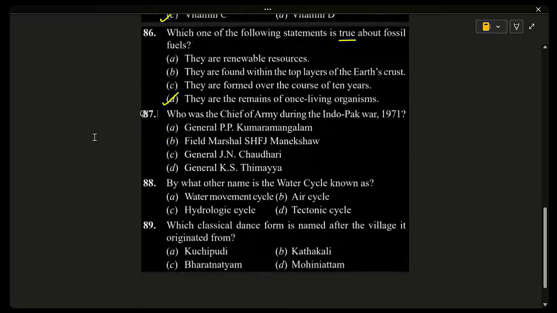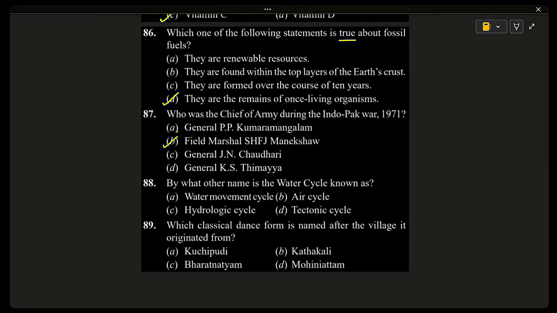Next question. Who was the chief of army during the Indo-Pak War 1971? I think it is while formation of Bangladesh. So General P.P. Kumaramangalam, Field Marshal S.H.F.J. Manekshaw, General J.N. Chowdhury, General K.S. Thimayya. Answer is option B.